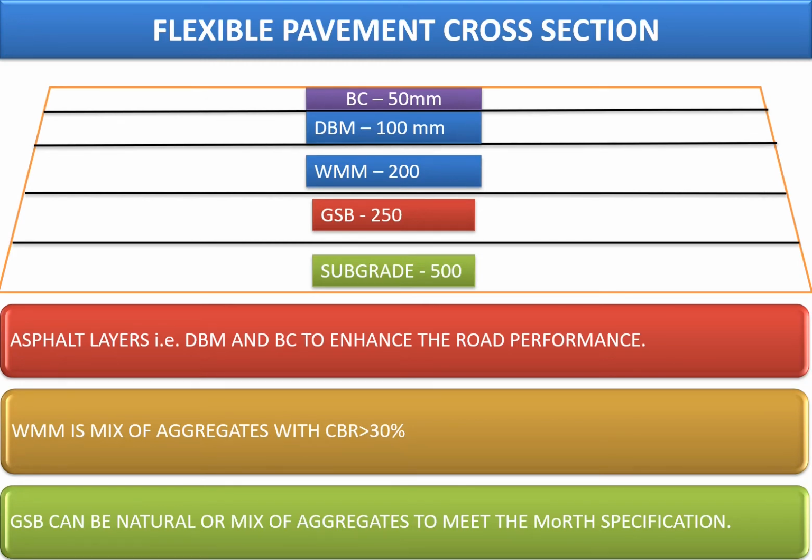And then comes the asphalt layer, which is again a combination of 2 layers. One is DBM and the second one is BC. Now, when we are designing the road, as already discussed, the roads are designed in 3-layer components, and the topmost layer is the asphaltic layer, which is again a combination of DBM and BC. Now the issue is, when you are designing the top layer as a combination of DBM and BC, and you are giving a single MR value in the design, what is the MR value which is expected out of each layer?